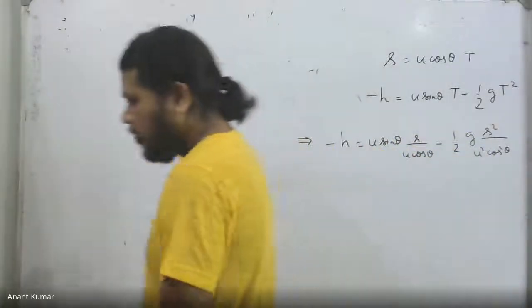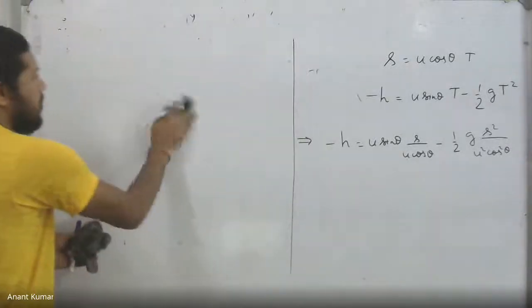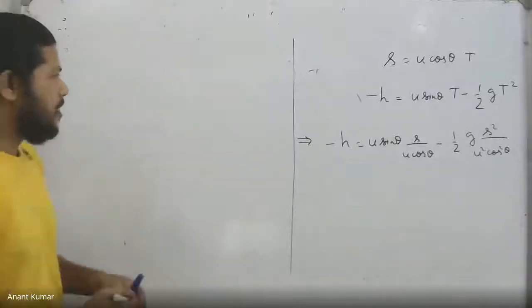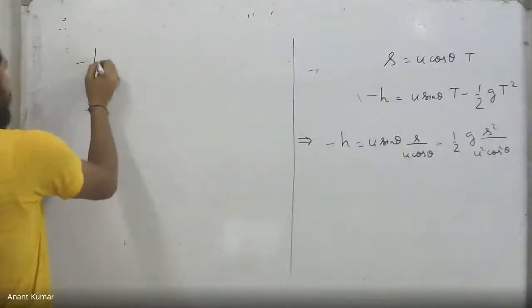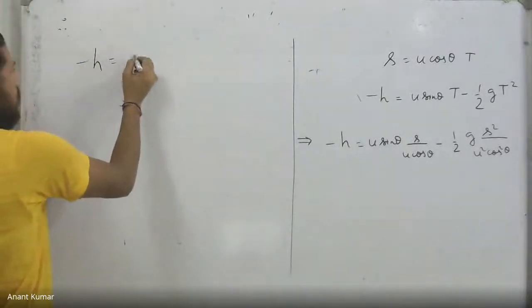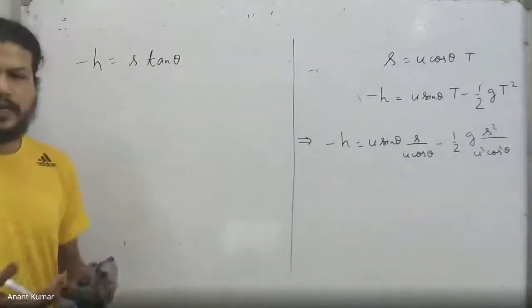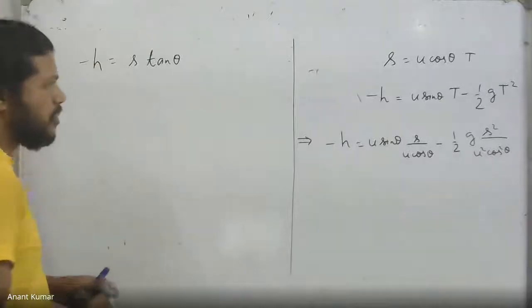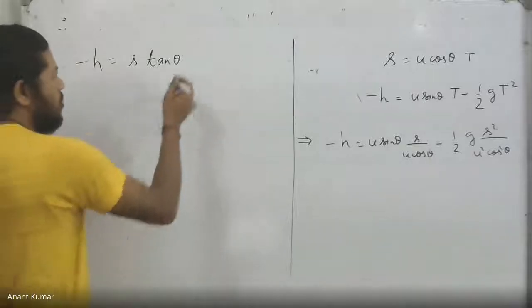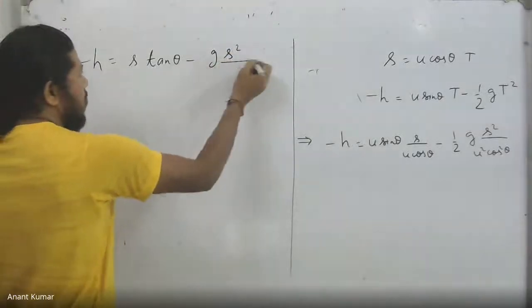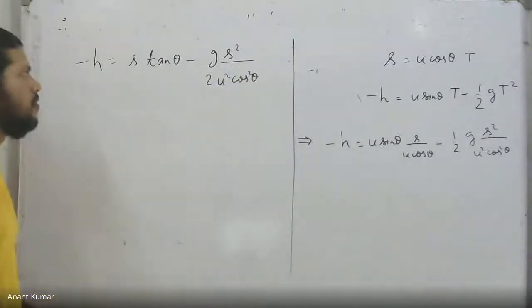Anyway, so we get this particular equation, which I could rewrite over here. Just cancel u, and I get tan theta there. So in this case I have the equation minus h equal to s into tan theta, minus g s square upon 2u square into cos square theta. It looks similar to the equation of trajectory that we had in case of projectile, but the only thing is that instead of y we have minus h, isn't it? That is what I get so far.